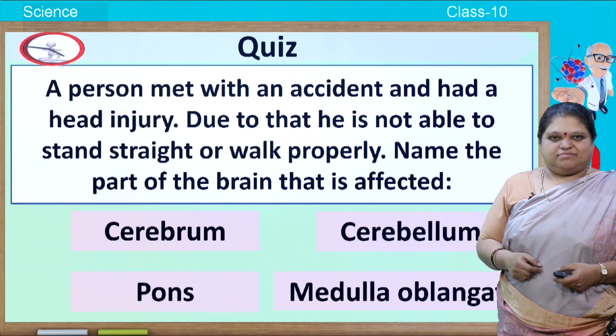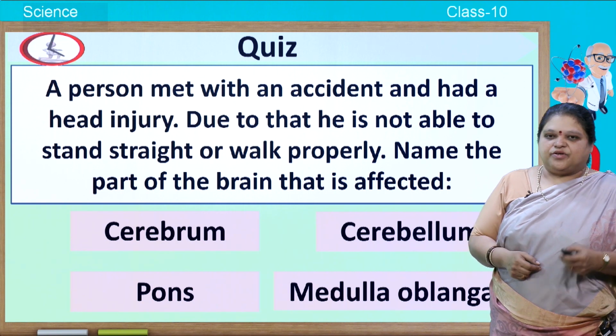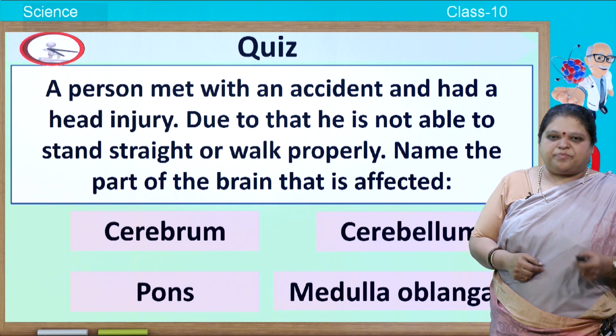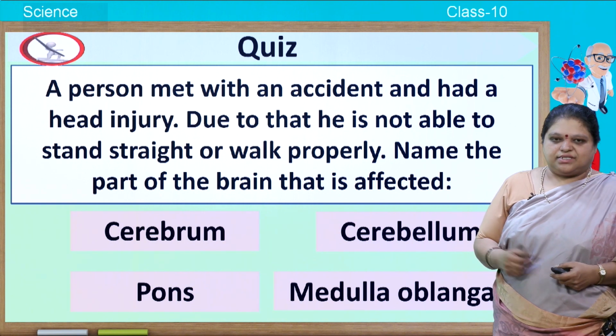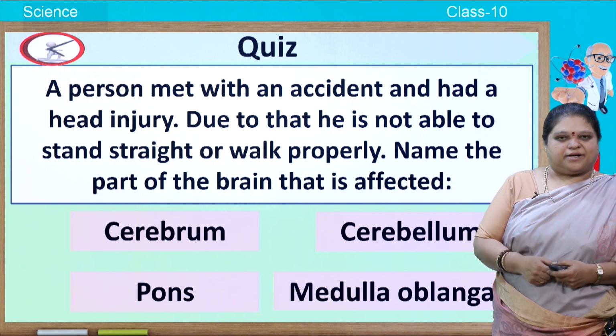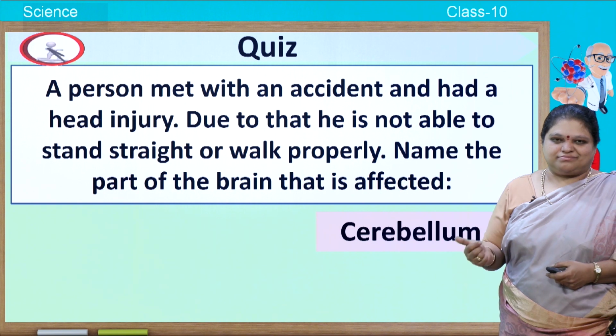A person may have met with an accident and had a head injury. Due to that, he is not able to stand straight or walk properly. Name the part of the brain that is affected. Cerebrum, cerebellum, pons, medulla oblongata. So, the correct answer is cerebellum.